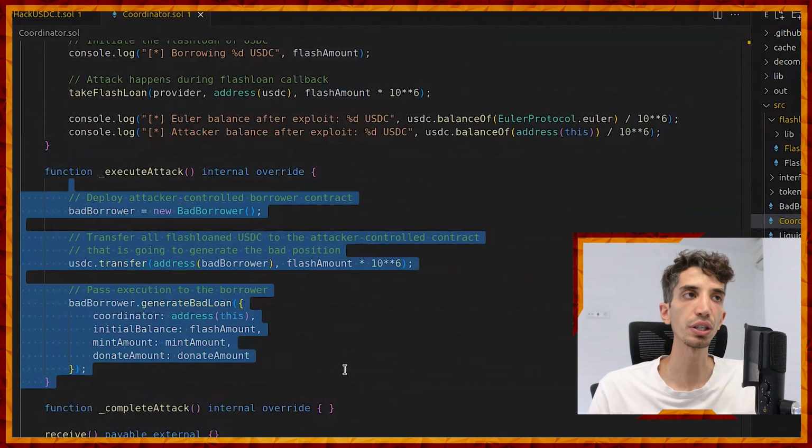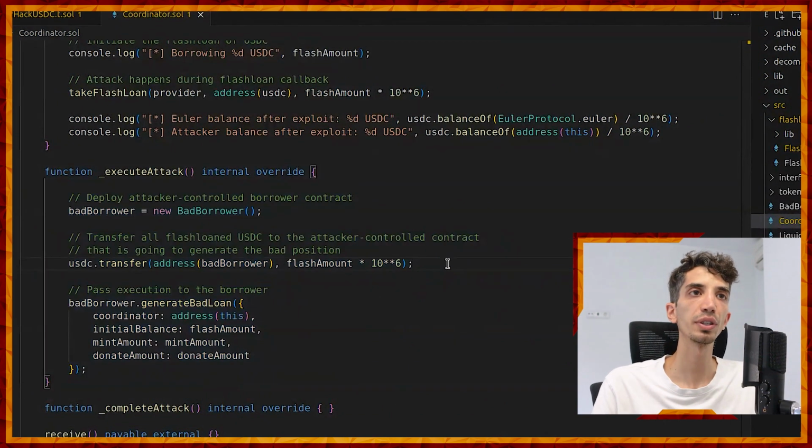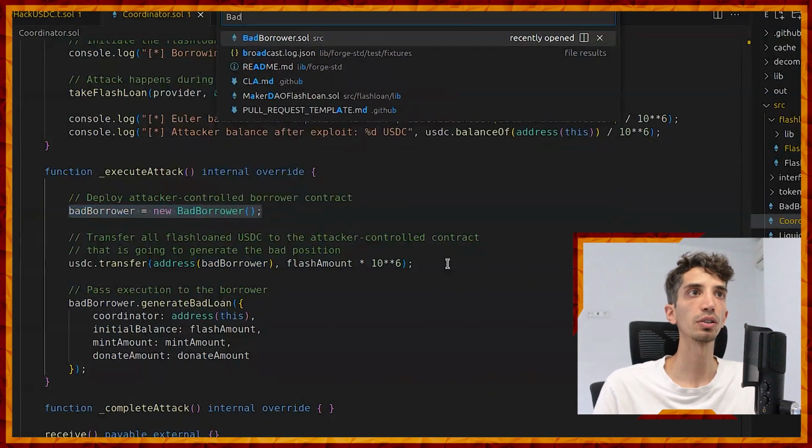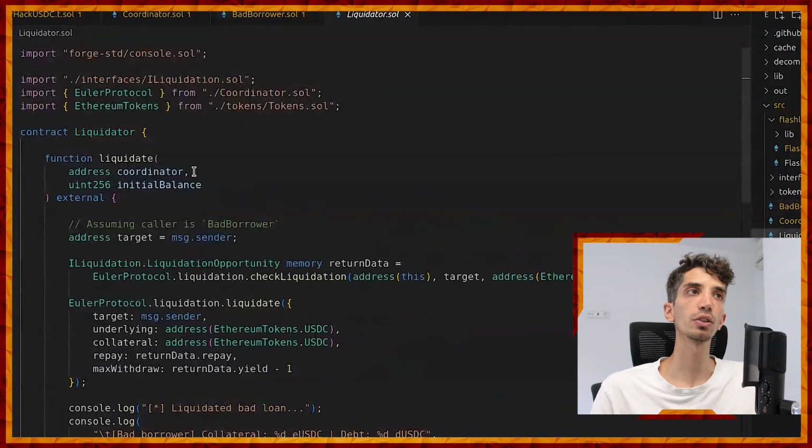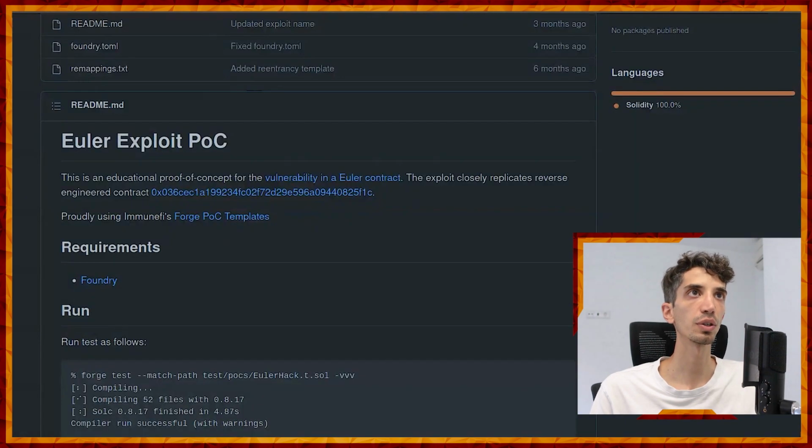That's the function here. So the attacker, as we saw during the transaction, will actually create the bad borrower contract, which is somewhat similar to this one, probably far more complex, but you get the point. Then there is a liquidator contract being created, again following what the transaction was doing.